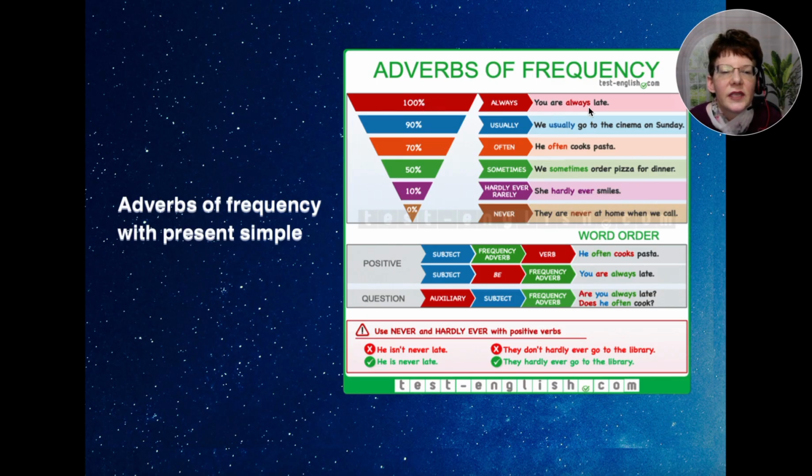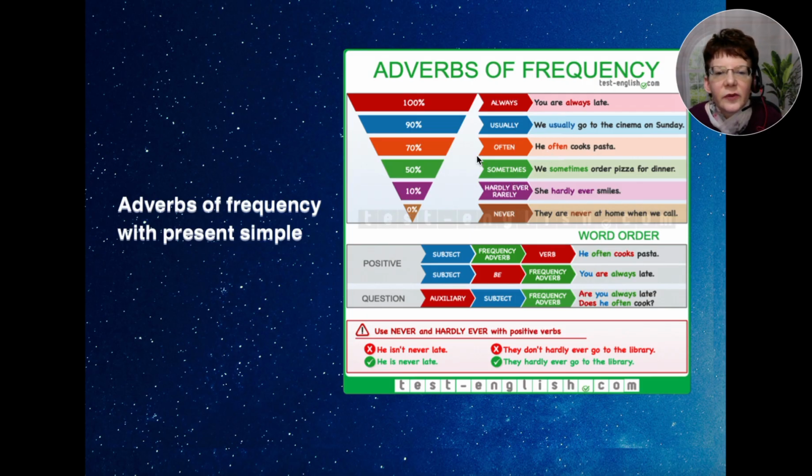You are always late, is an example. Usually means about 90%. We usually go to the cinema on Sunday. 70% would be often, not always. For example, he often cooks pasta.